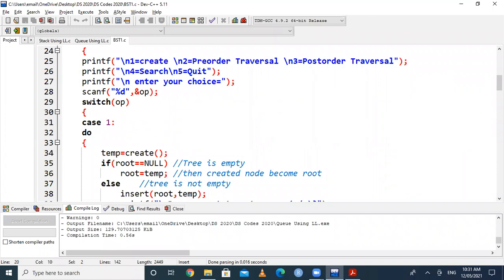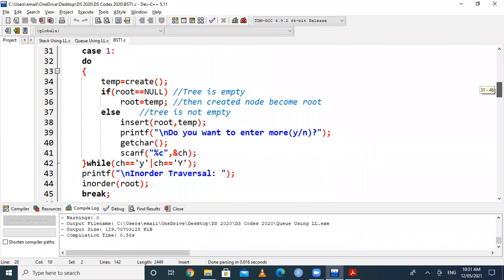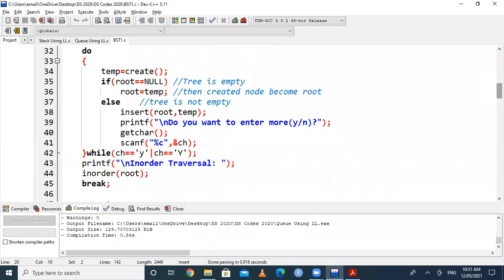Then in case number one, we want to call the create function. So here we want to create a binary search tree. You first have to check the condition whether root is equal to null. We know that in every tree, the root node is the first node. So if root equals null, this indicates the tree is empty. Then your created node becomes the root. Else, the tree is not empty, meaning there are certain nodes present.